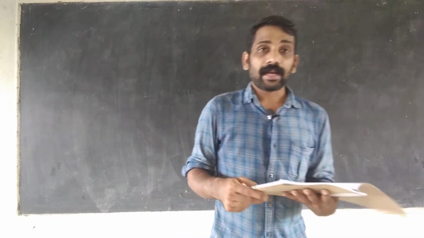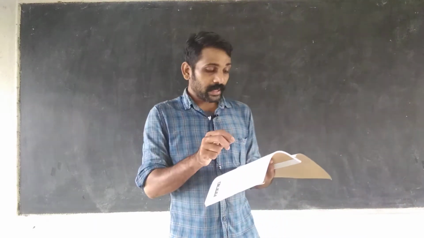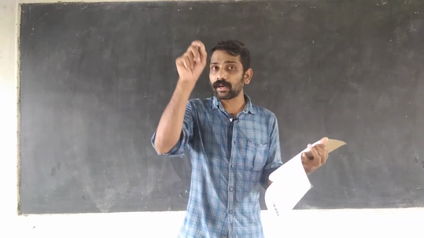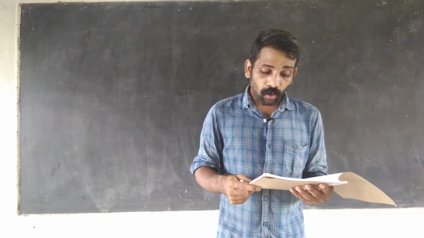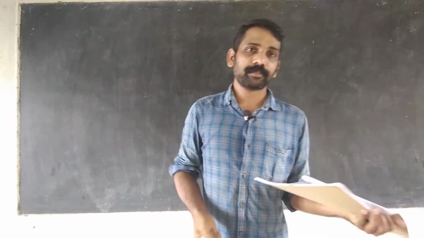We are going to study the new chapter. All of you listen very carefully. The process by which a living thing produces more of its kind is called reproduction. A process means an action, a doing.